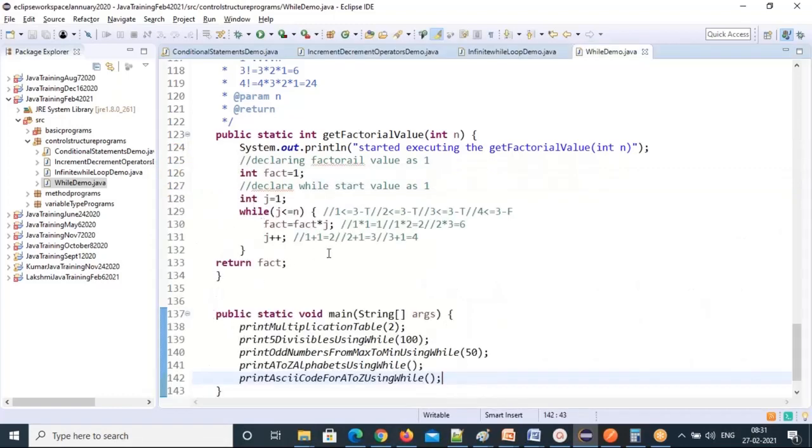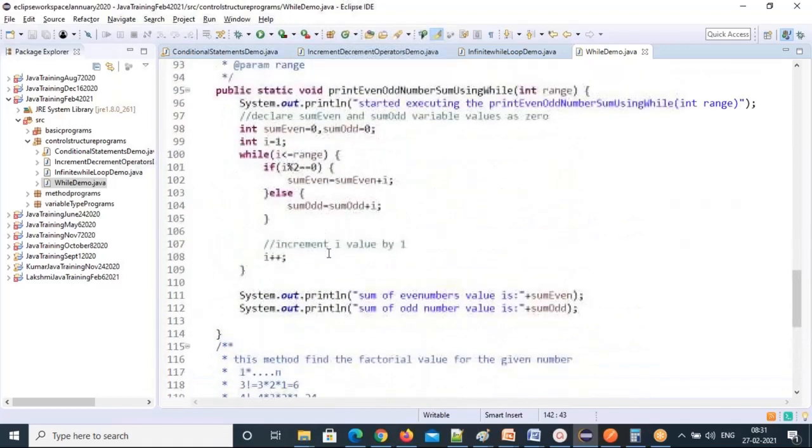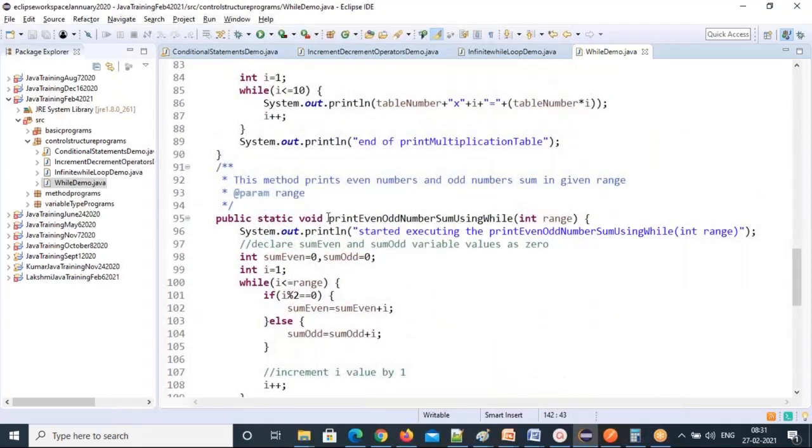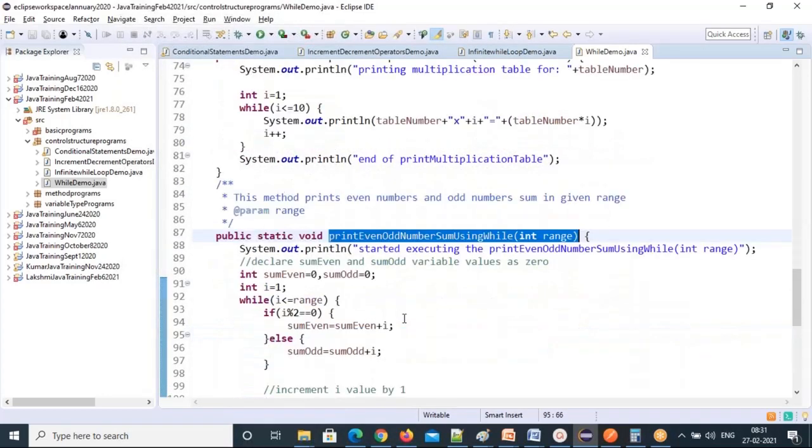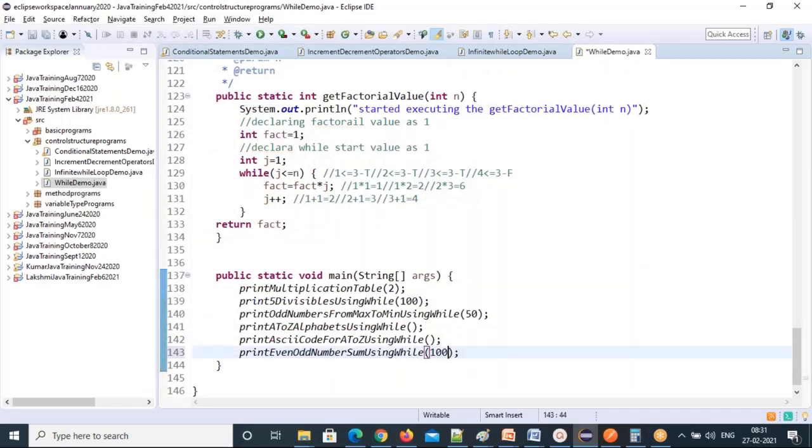And then what is left? To call multiplication table, we have seen. Print even odd numbers sum, that's the last method. I'll give 1 to 100, and it will calculate even numbers and odd numbers sum separately.